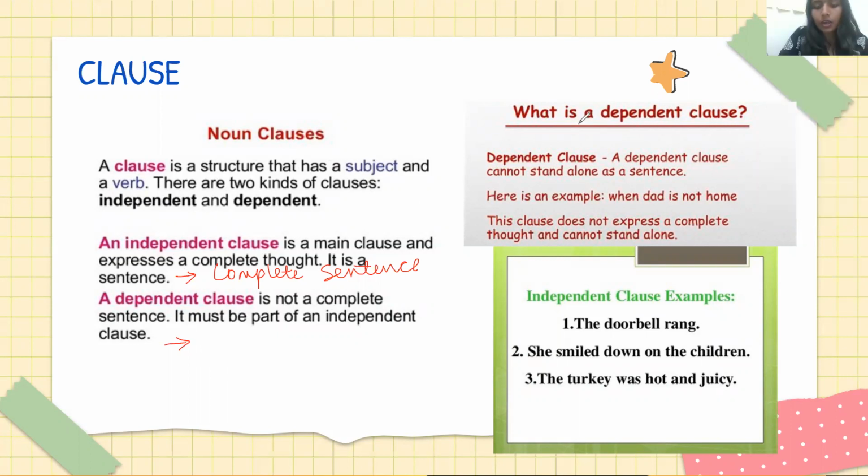Mostly incomplete sentences or incomplete clauses will start with words like when, since, because, although. It will start with a condition.